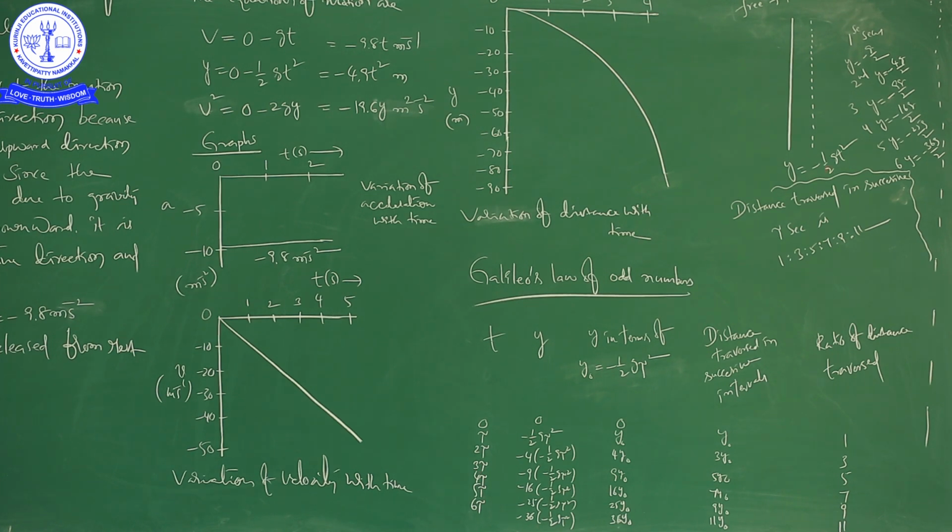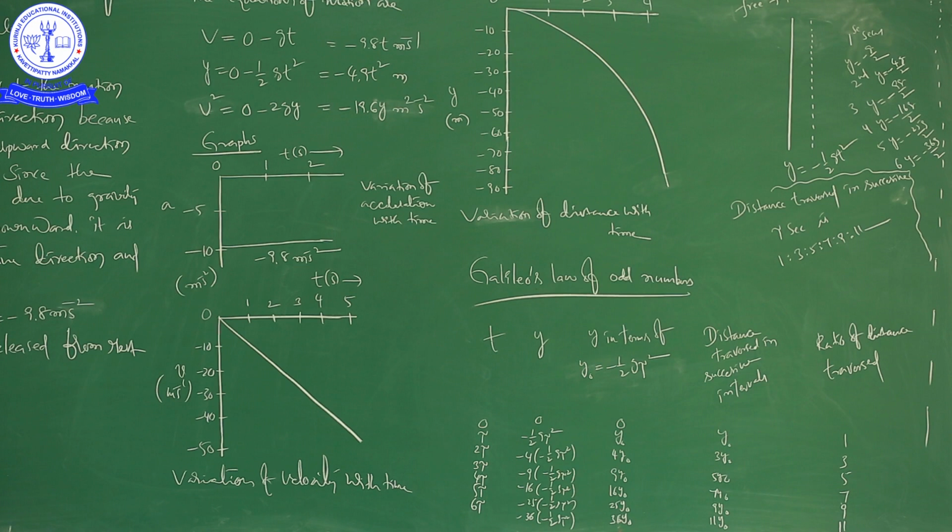The formula is this one, right. First it is minus 1 by 2 g tau square, next minus 4 times minus 1 by 2 g tau square. This you can write as the initial displacement, y naught. So, it is y naught, then minus 4 y naught, next minus 9 y naught, next minus 16 y naught, like that.